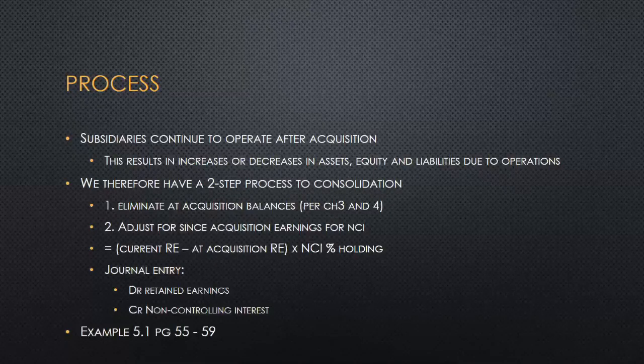So we will be processing a journal entry to remove the remainder of our retained earnings. Okay, we've already removed our at acquisition retained earnings in our first journal entry. We're now going to be removing the remaining retained earnings, which are our since acquisition retained earnings, and we are going to be putting that through non-controlling interest. But only the percentage that belongs to non-controlling interest. The remaining percentage we can leave in retained earnings because our holding company has actually earned it.